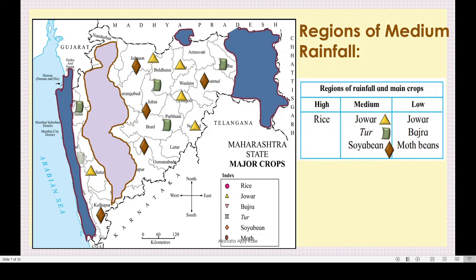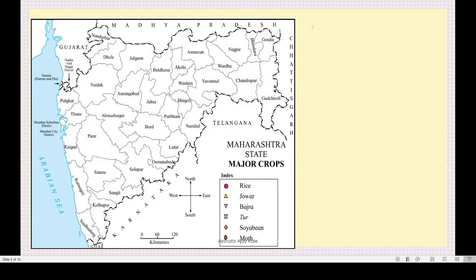Got this? Yes. Okay. You can show like this. You have to use the symbols given in the index to show the crops in specific areas. Now the third one is regions of low rainfall.